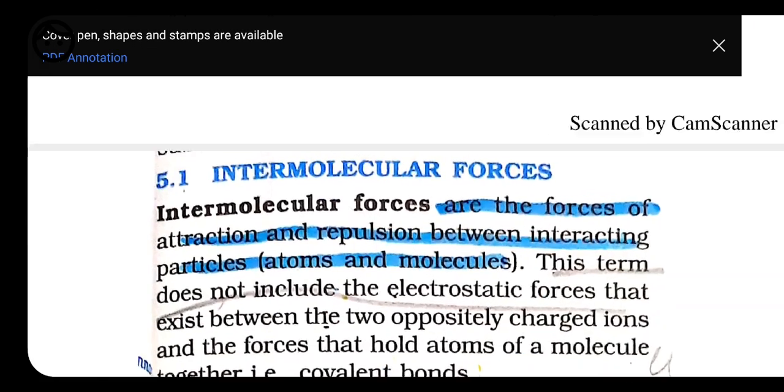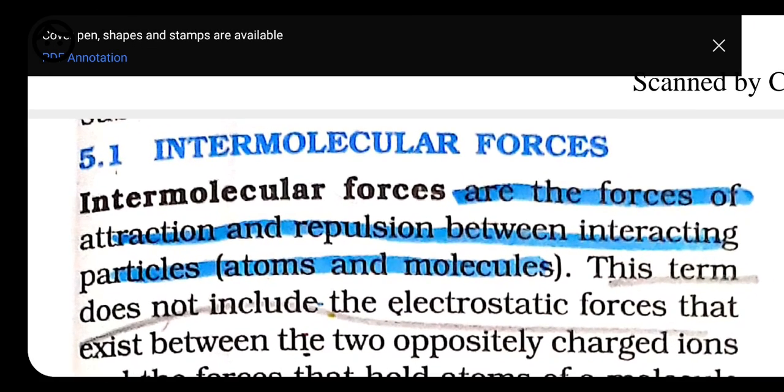So let's start the explanation of the chapter from here. Intermolecular force of attraction. What is actually intermolecular force? Intermolecular force is the force of attraction and repulsion between the interacting particles. These particles may be atoms or molecules.